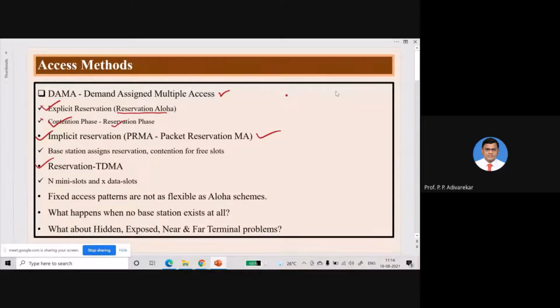Again, similar to the explicit reservation, during the reservation phase each user can transmit its data according to the allotted time slot decided by the administrator, and collision is avoided. Collision is again possible in the contention phase, but to a very reduced extent, because the number of free slots will be very few.